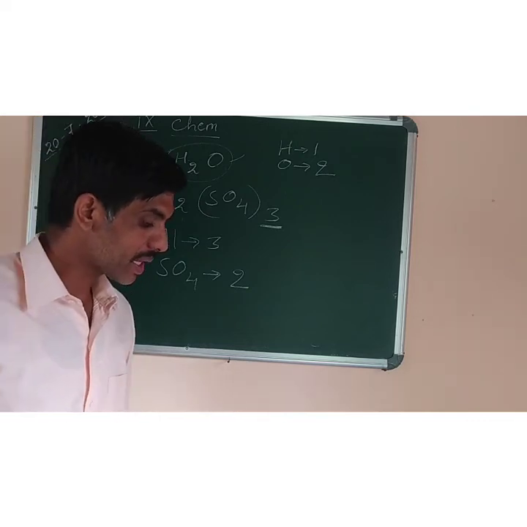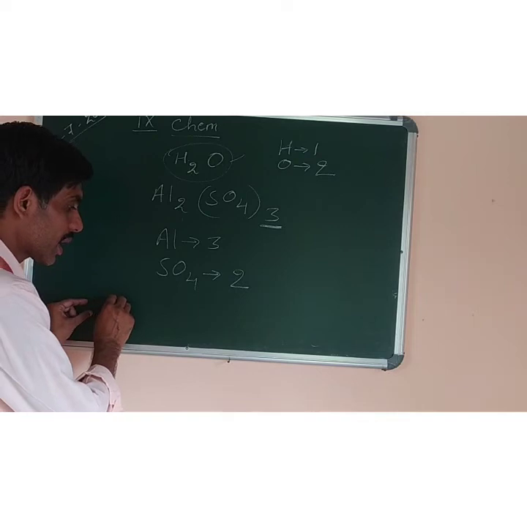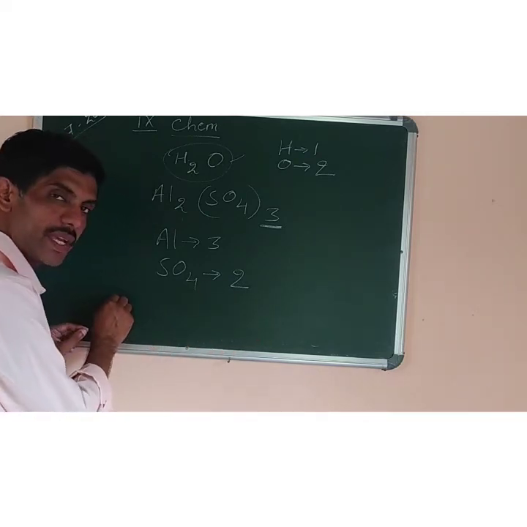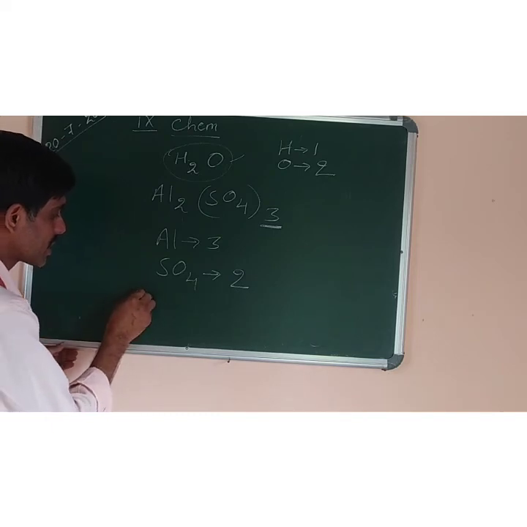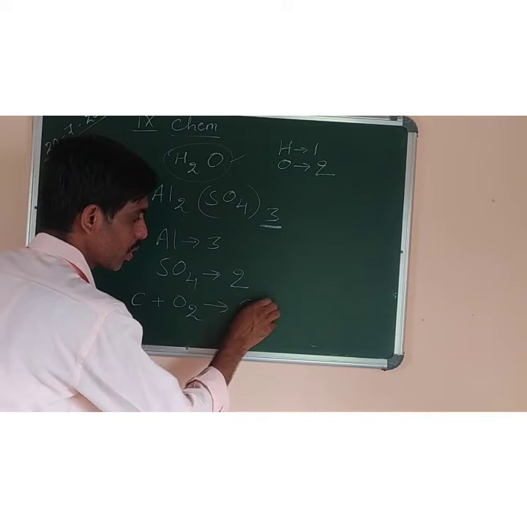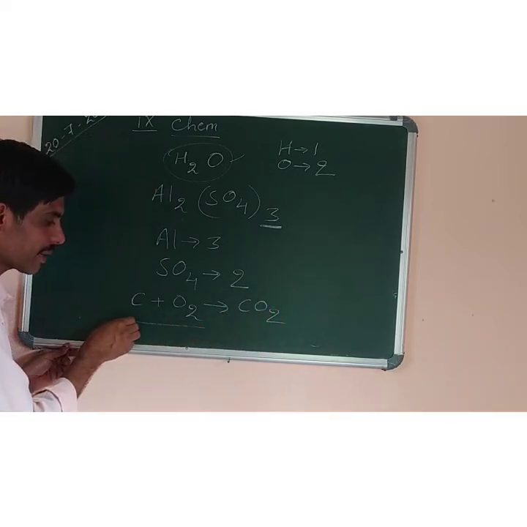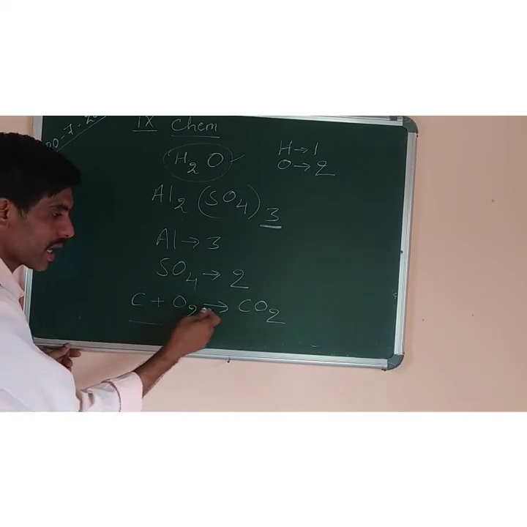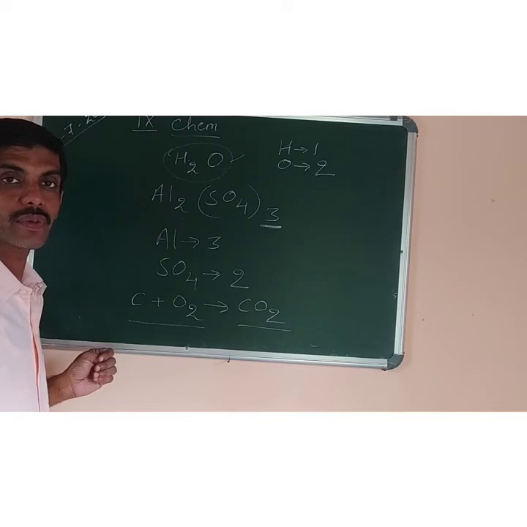What is a chemical equation? A chemical equation is a symbolic representation of reactants and products, when we write all the chemical symbols. Suppose I am writing here C plus O2 gives CO2. Now this is a chemical equation in which the left side are called the reactants, and after the arrow, the ones on the right side are known as products.